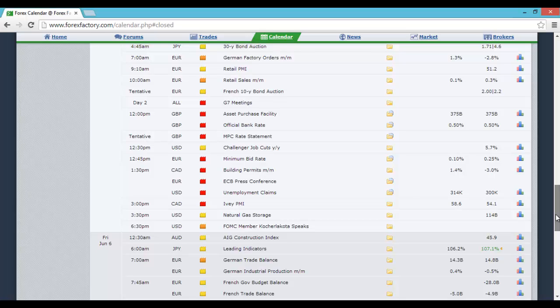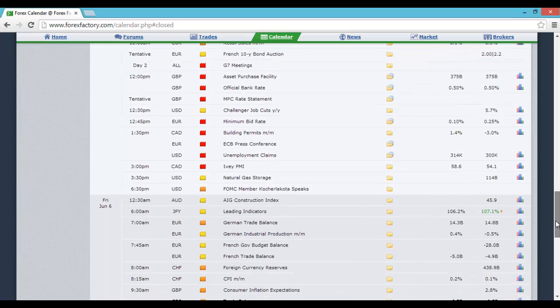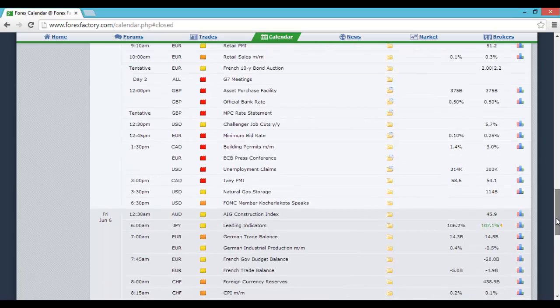And at 12 PM it's all about the UK: the official bank rate, the MPC rate statement, asset purchase facility. And then at 12:45 it changes to the Eurozone, so you've got their minimum bid rate, forecasted to drop from the previous 0.25% to 0.1%. So big lows there for the Eurozone. At 1:30, you've got Canadian building permits and the ECB press conference. That'll be very interesting to watch. That should be very volatile for Euro. And then you've got weekly jobless claims from the US at the same time.